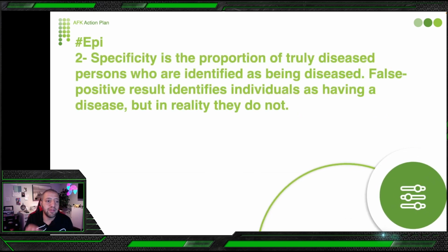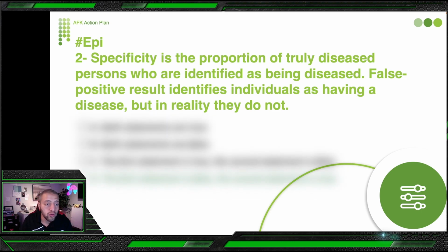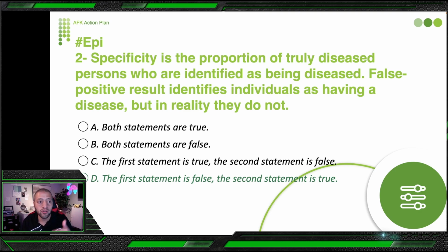Here the question says specificity is the proportion of truly diseased persons who are identified as being diseased. No, this is the sensitivity, so this statement is not correct. The other statement, false positive results identify individuals as having a disease, but in reality they do not have the disease, is true. So in this question the first statement is false because it is the definition of sensitivity, and the second statement is true. I would like you to stop the video and go back to watch it again, try to understand the two concepts, sensitivity and specificity, and true positive and false positive, and combine them in your brain. Find an acronym so you can remember it.